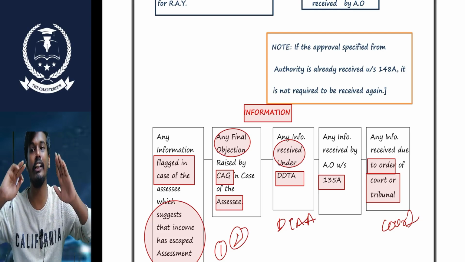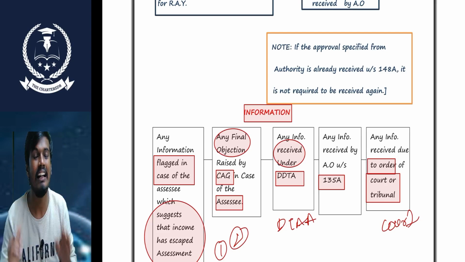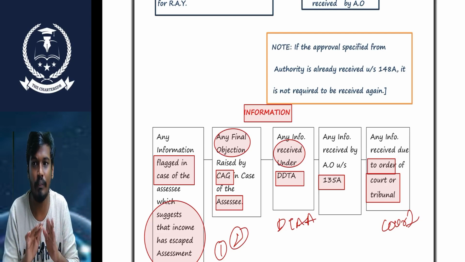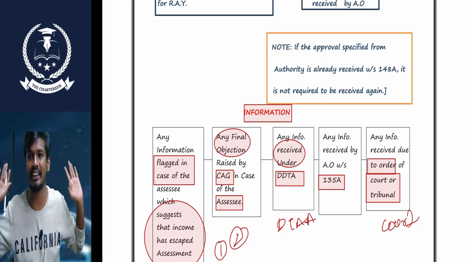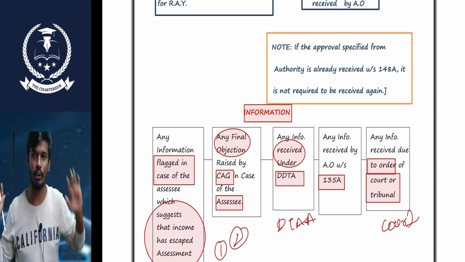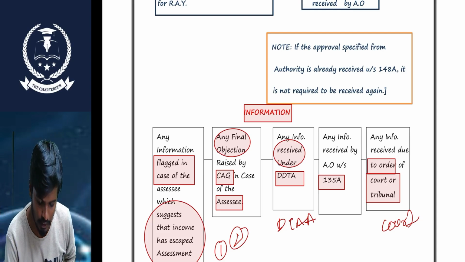In that scenario, we need not take approval again from that prescribed authority for passing the notice under section 148. That is for notice under section 148. Okay, sir. Not required to be received again.